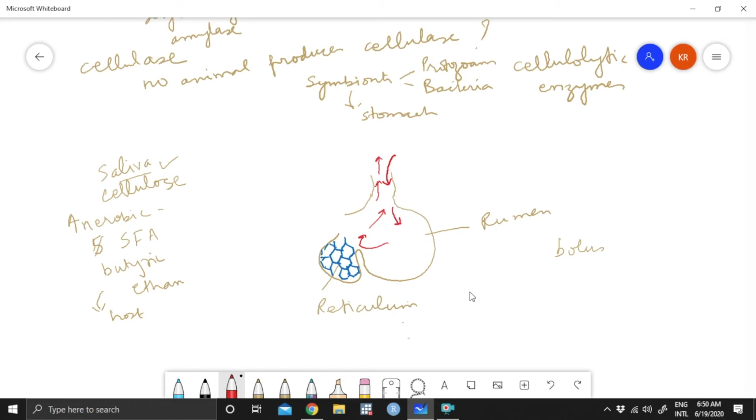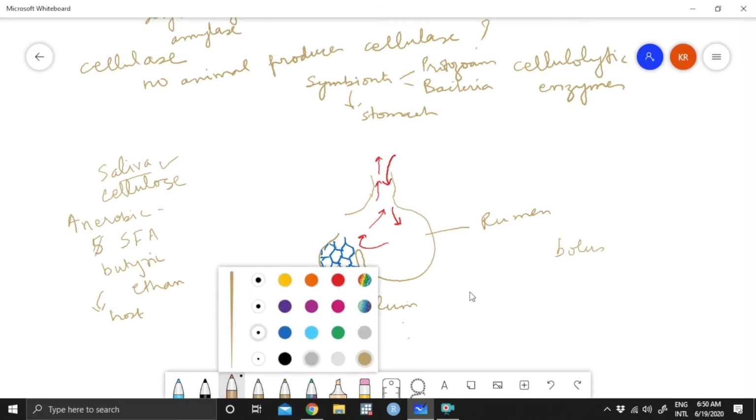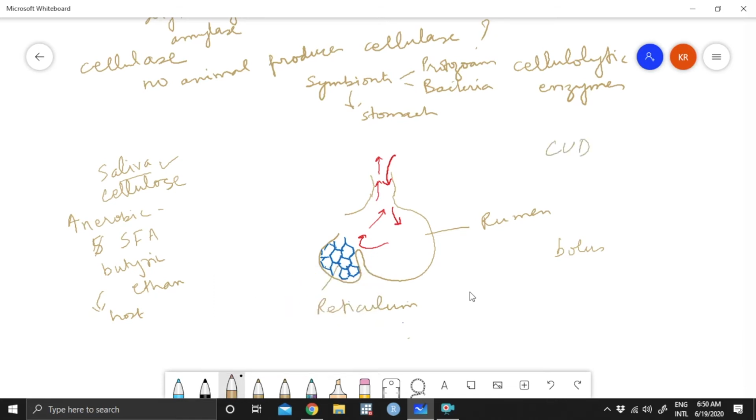Now, when it goes back into the mouth, by this time the animal is resting. When the animal is resting, it can sit comfortably. So, take this back. This is called cud. When this food has been made into boluses and goes back to the mouth, that's called cud.